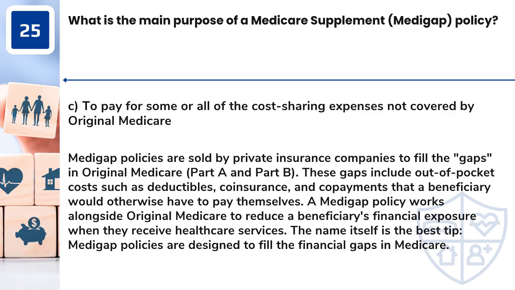Answer: C. To pay for some or all of the cost-sharing expenses not covered by original Medicare. Medigap policies are sold by private insurance companies to fill the gaps in original Medicare, Part A and Part B. These gaps include out-of-pocket costs such as deductibles, co-insurance, and co-payments that a beneficiary would otherwise have to pay themselves. A Medigap policy works alongside original Medicare to reduce a beneficiary's financial exposure when they receive healthcare services. The name itself is the best tip. Medigap policies are designed to fill the financial gaps in Medicare.